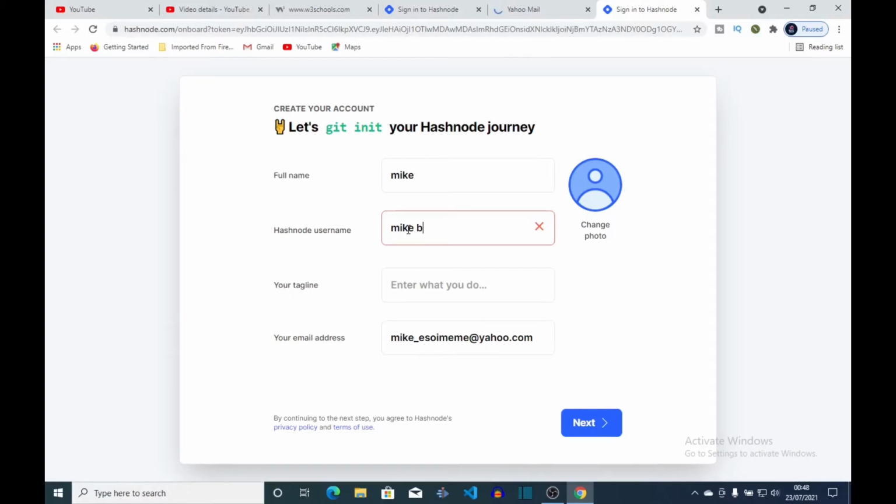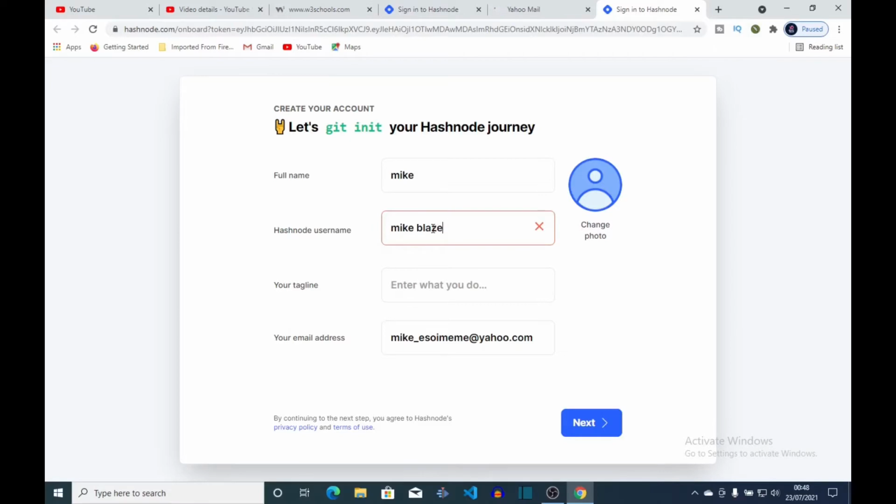So you either choose that, or you just totally create another username that you want instead of going with what they suggest, if there's somebody using that username you want already.